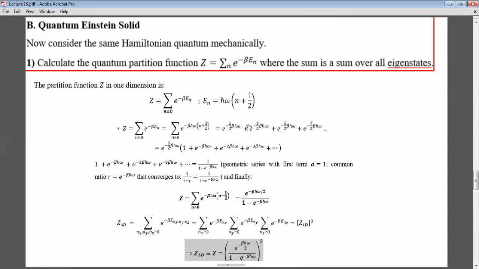And you can just go back to lecture 15. I've done exactly what is done here. So we find that Z is e to the minus beta h bar omega over 2 divided by 1 minus e to the minus beta h bar omega. In 3 dimensions, this is nothing but this thing cubed. So just go back to the lecture, it's shown. So we get that Z in 3 dimensions is e to the minus beta h bar omega over 2 divided by 1 minus e to the minus beta h bar omega, all of it cubed. So we calculated the partition function.